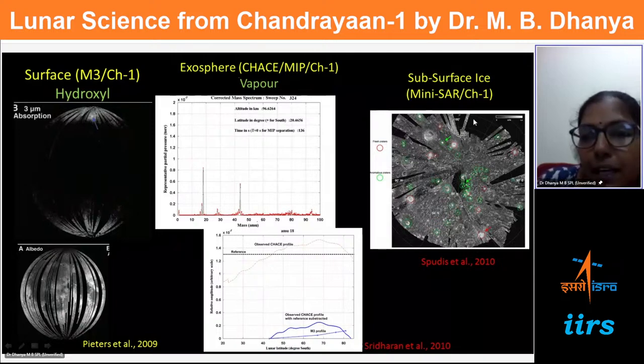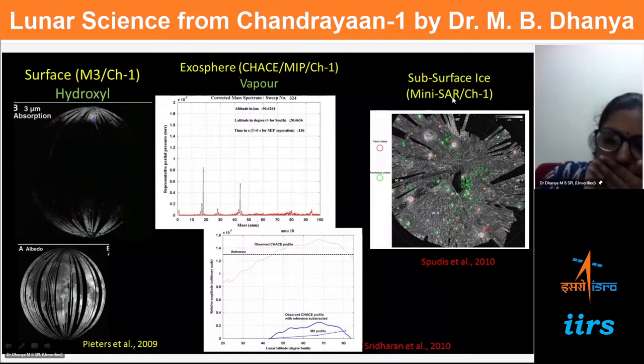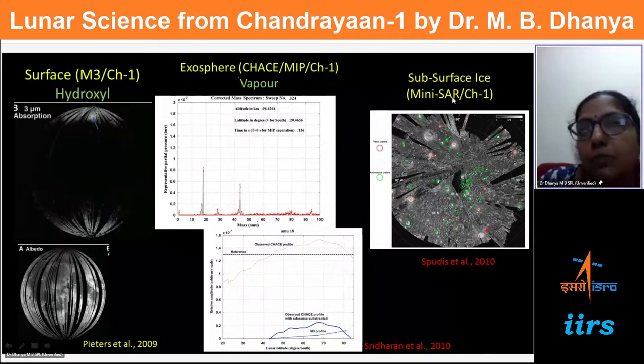Now coming to the subsurface part, there was another technique where synthetic aperture radar was used, and from the polarization ratio, the presence of ice was inferred. Here you can see this is the map, and there are certain regions mapped which are shown in red color, and certain regions circled in green color.